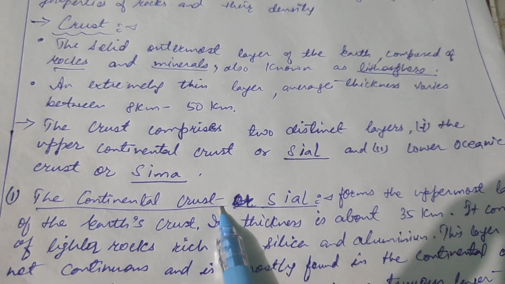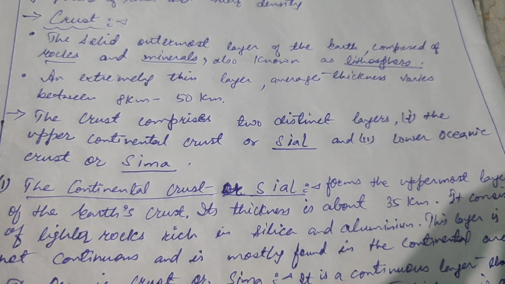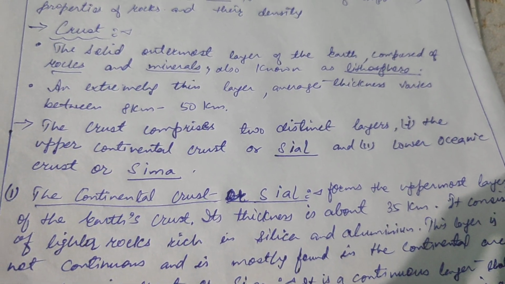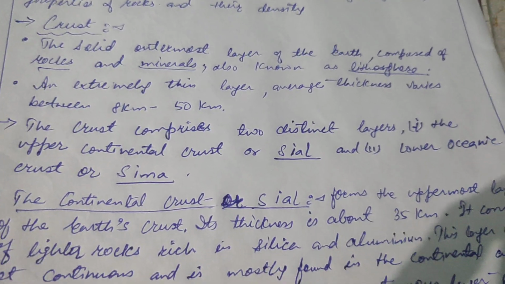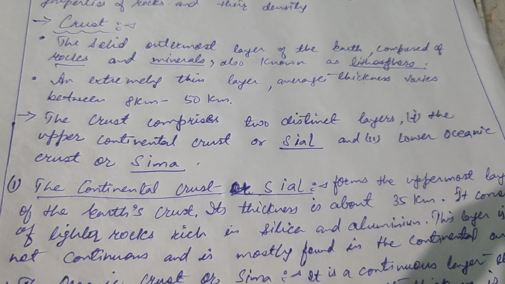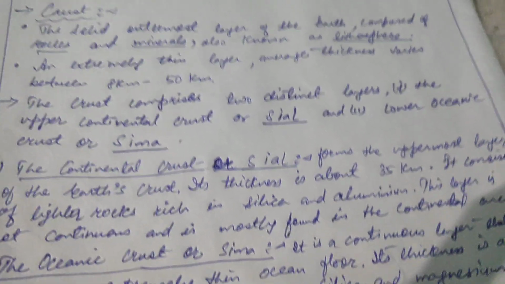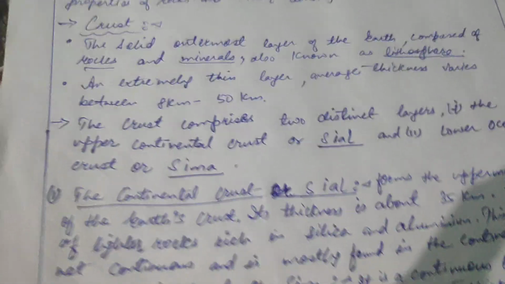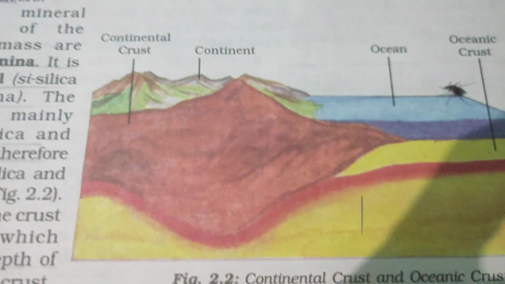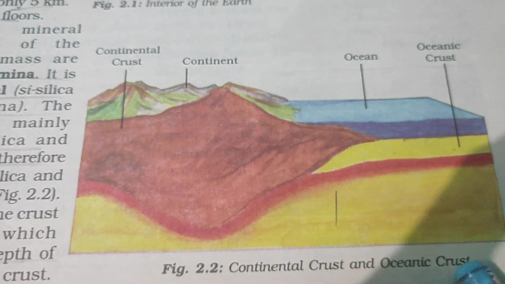the continental crust comprises the land area. Here continents are found, where we human beings, animals, plants, they all are found. The land part is found in the continental crust. Here you can look at the picture. This is a picture of continental crust and oceanic crust.